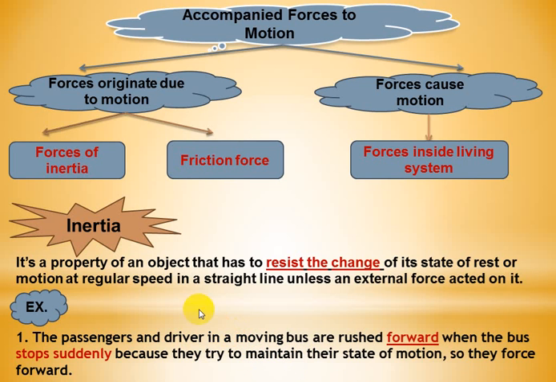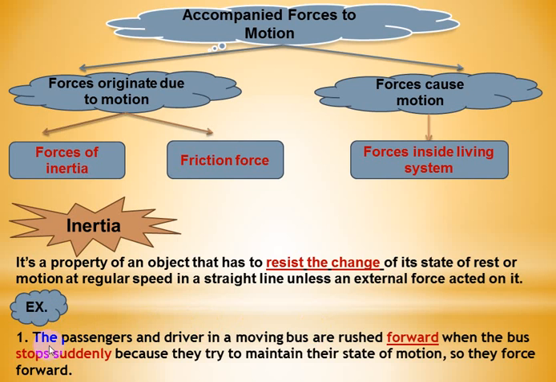This is called inertia. So inertia is the property of an object to resist the change of its state of rest or motion at regular speed in a straight line, unless an external force acts on it.